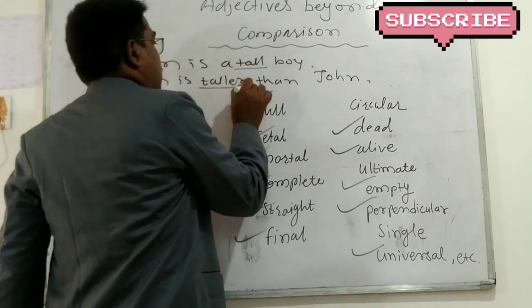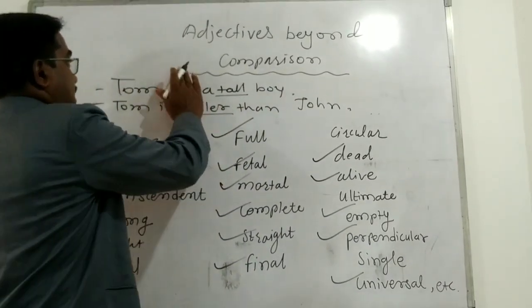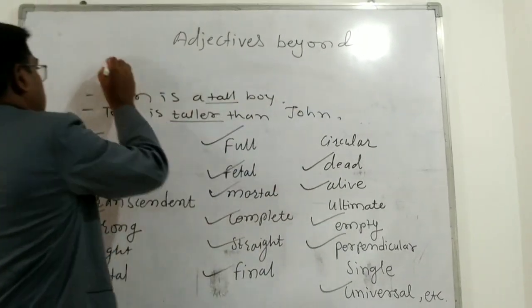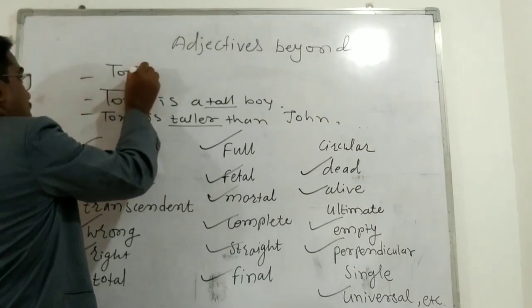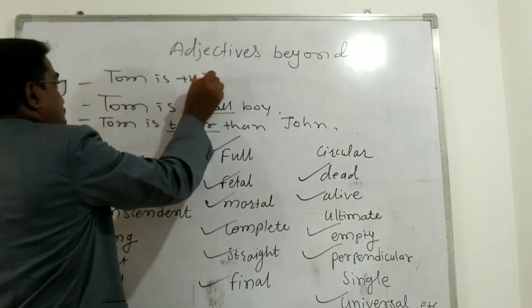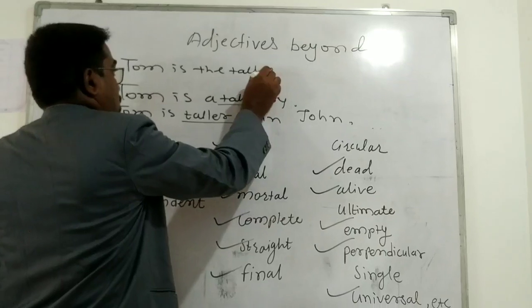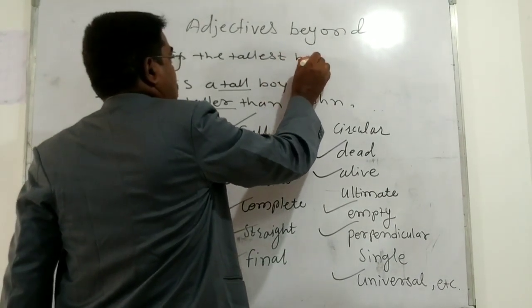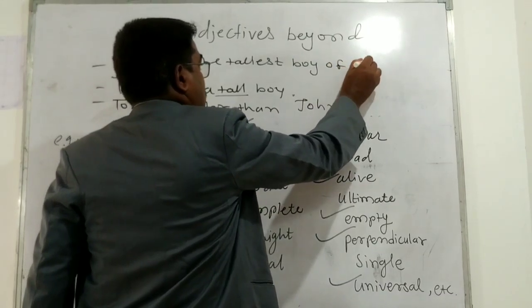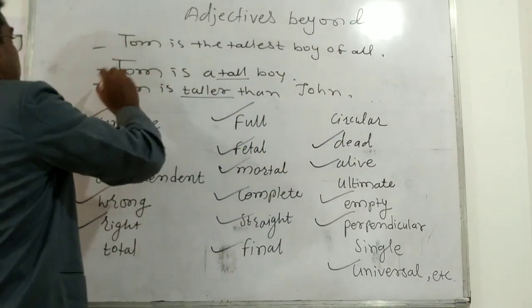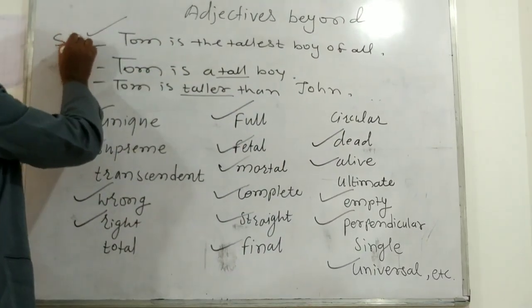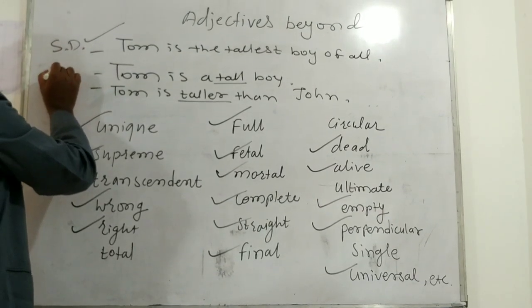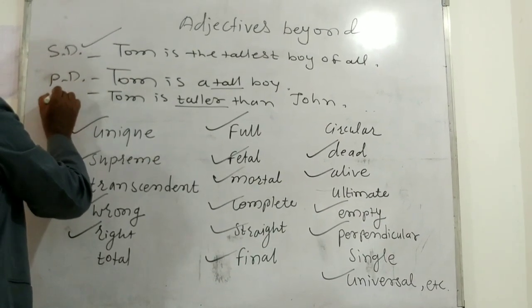This is comparative degree. Again, the superlative degree will be Tom is the tallest boy of all. In this way, this is superlative degree, this is positive degree, and this is comparative degree.